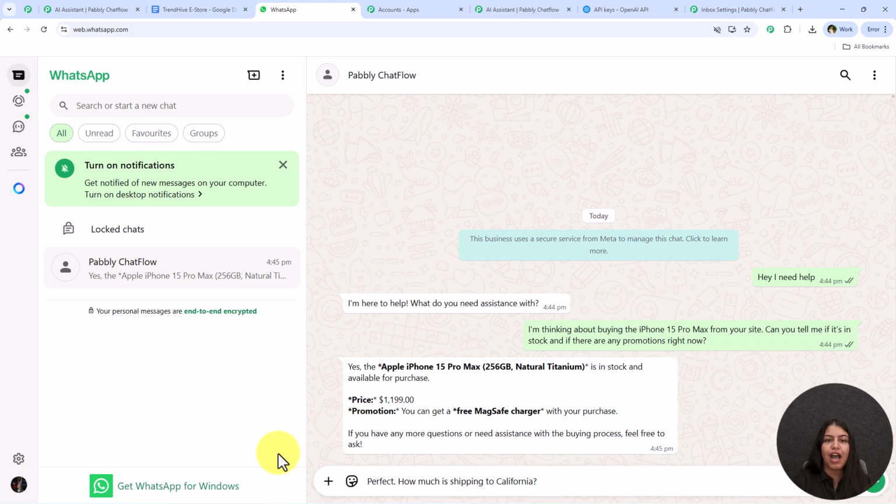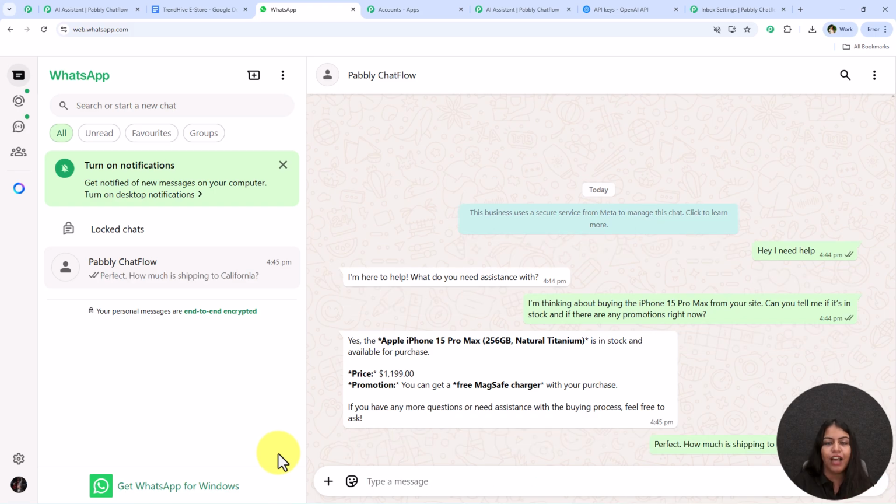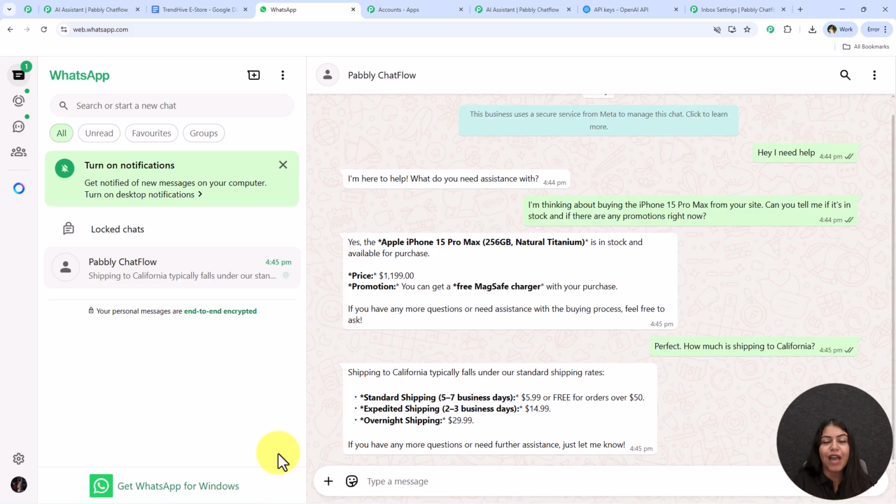Let's say I'm just going to ask another question. Perfect, how much is it shipping to California? And I'm just going to simply send them this message, and once I send it, yes, you can see an automatic reply will be generated. Over here are the shipping charges. So within seconds and in real time, this AI assistant is solving all the user queries, that too without any